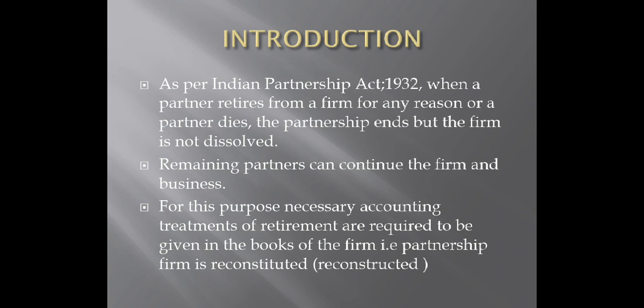Now, for a better understanding of this definition, let us consider a simple example. Say, for example, there are 3 partners working in a partnership firm. Let us name these 3 partners as A, B, and C. Now, C is the partner who is going to retire. That means C will no longer continue with the firm.